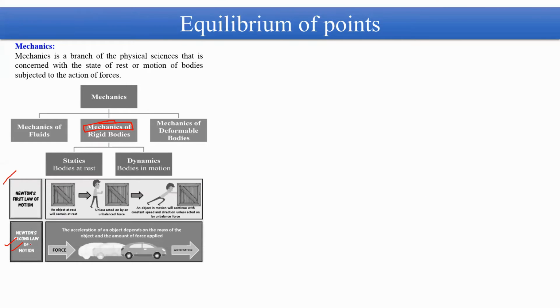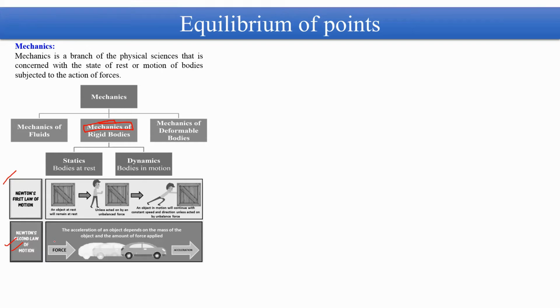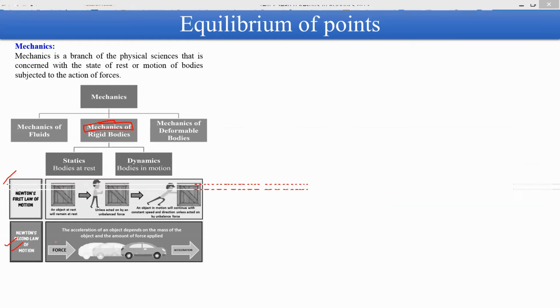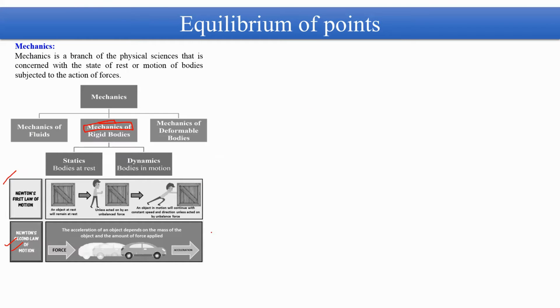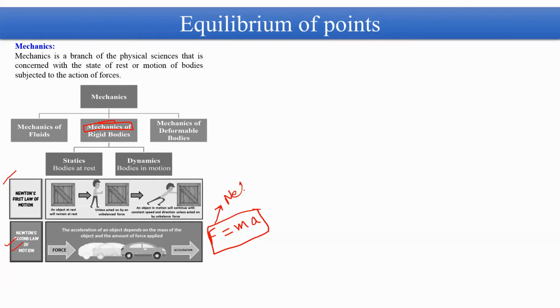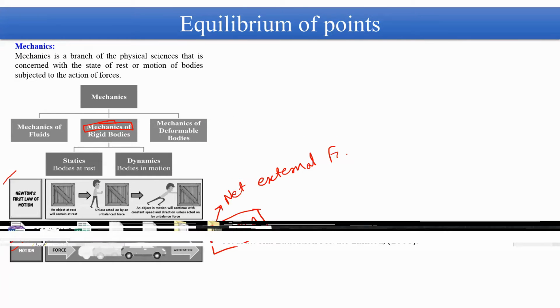Then the second law is basically the second law of motion. Here Newton states that if there is any body and you apply an external force, the net external force will produce an acceleration, and Newton proposes that the acceleration can be calculated by the formula F = ma, where F is the net external force.